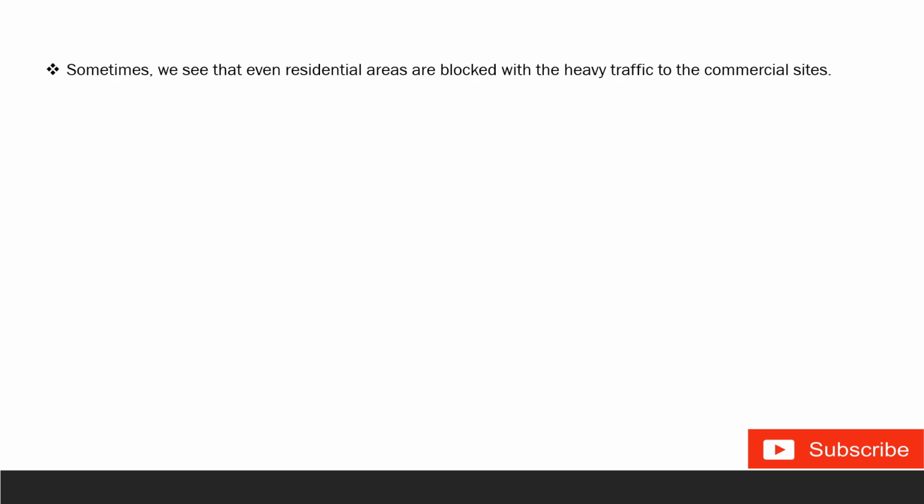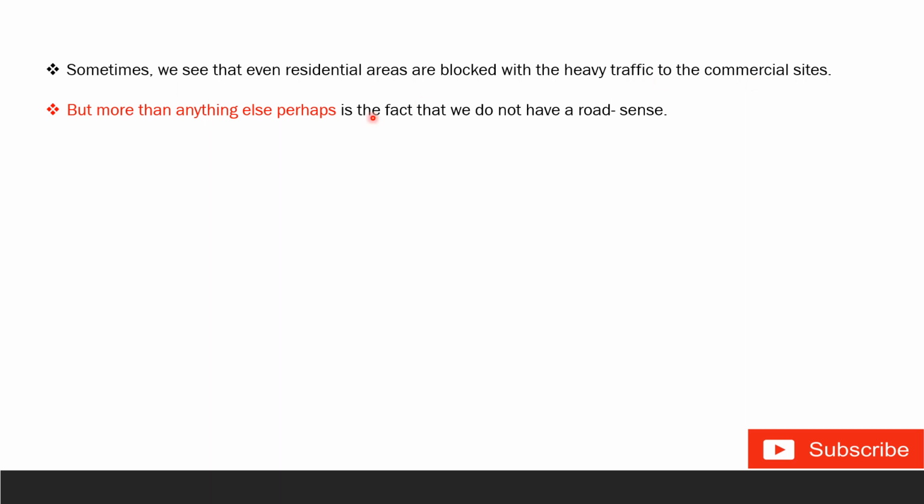Next one is, sometimes we see that even residential areas are blocked with heavy traffic to the commercial sites. Okay, because in residential areas there is heavy traffic of commercial sites, so there might be more traffic in those areas. Next one, but more than anything else, perhaps, is the fact that we do not have road sense, right? Everything is okay, but we do not have road sense.